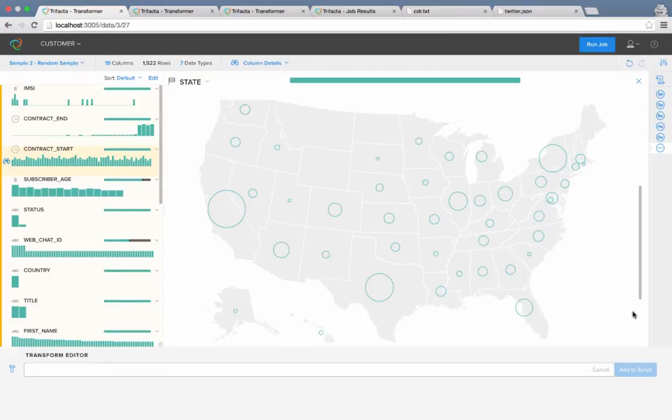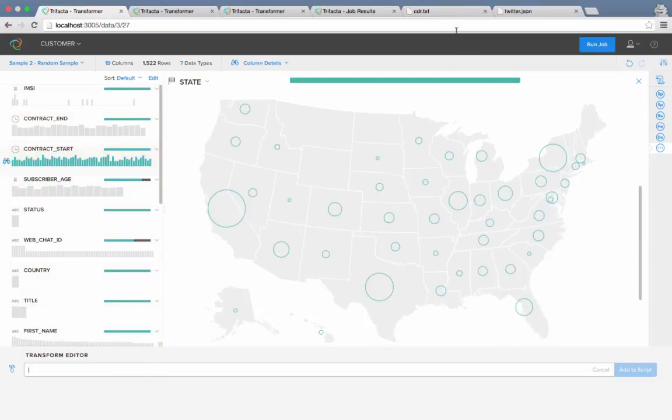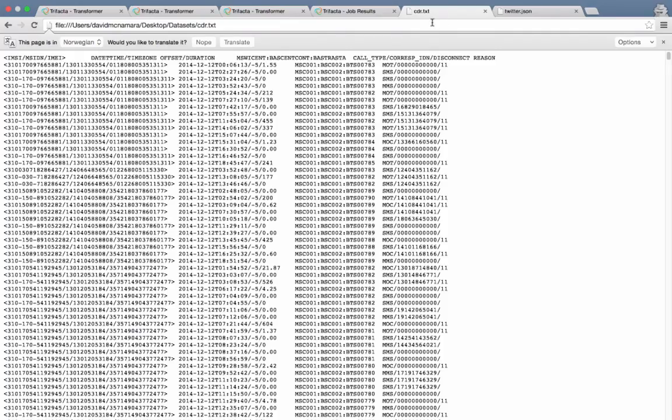Let's now switch to the CDR log so we can also format it and combine it with the customer information. The CDR log file is a way more complex structure and in theory more difficult to handle. If you look at the top here, you can see that Google thinks the file is in Norwegian. But let's see how easy this is with Trifacta.